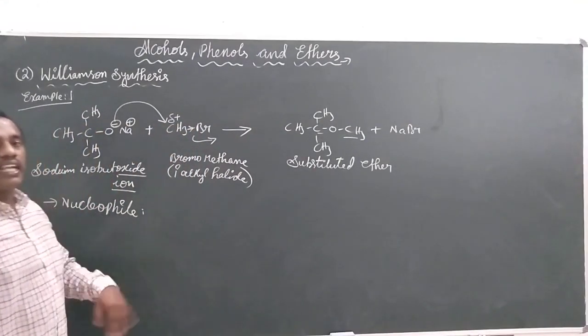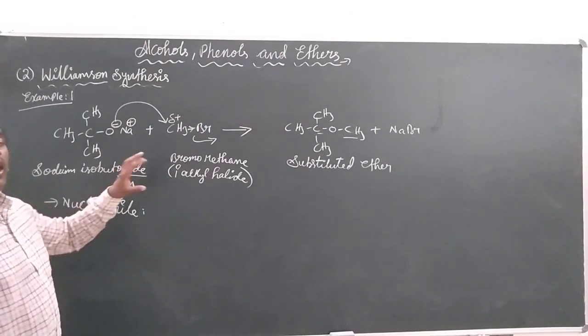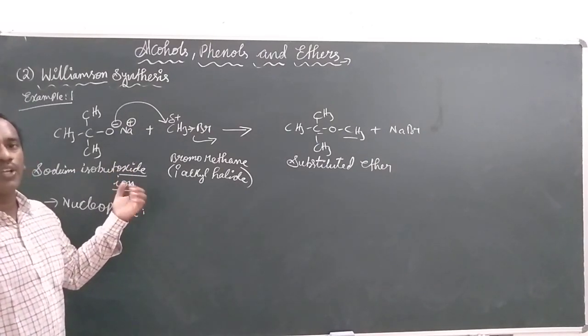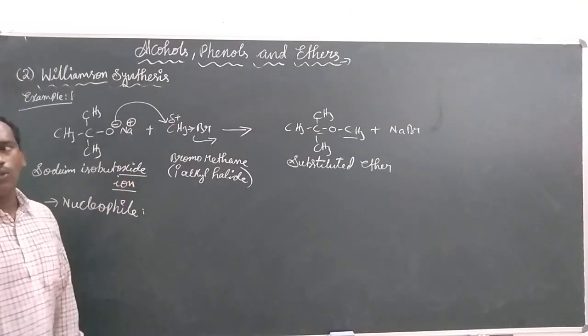But let us change the reactants. We will take a tertiary alkyl halide and a simple sodium alkoxide. Then what will be the products we will observe now?